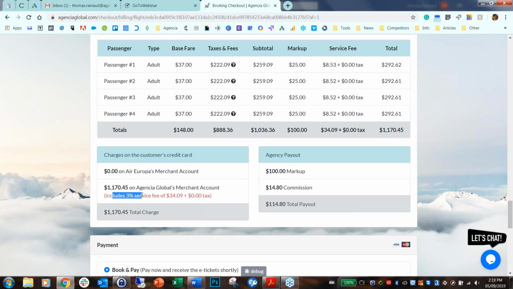But basically now the service fee is on the whole fare to begin with. It's on the subtotal here, so it's on everything. That's why it's a bigger service fee. But now there is only one charge on your customer's credit card. So the phone call and the explanation that was, what's that second charge, who's Agencia Global, etc. Now it's only like, who's Agencia Global? Oh, it's our wholesaler. Oh, great. And now it's an easier conversation, and your customer doesn't ask as many questions.